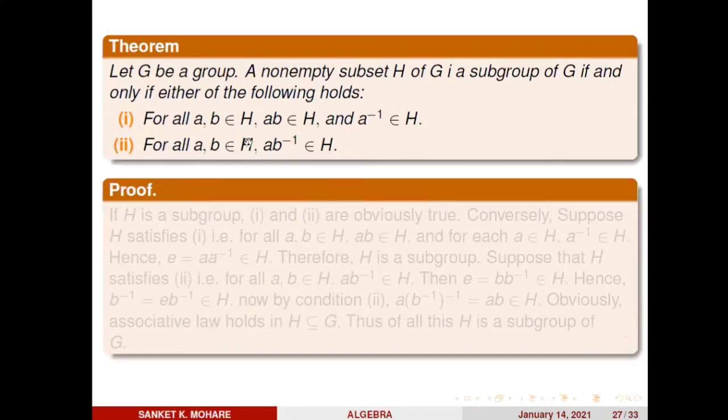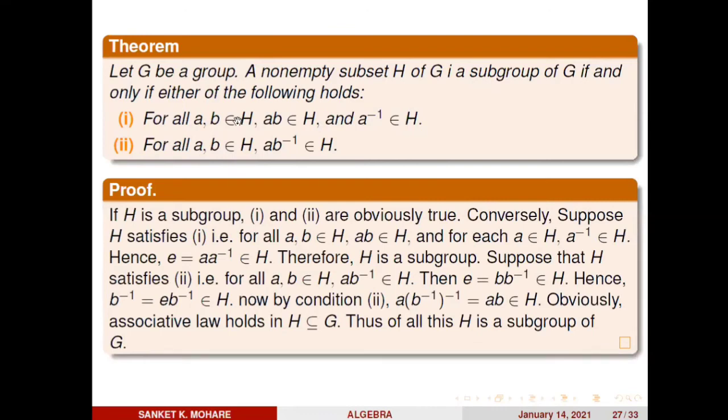First we assume H is a subgroup and prove these two conditions. Then we assume these two conditions hold and prove H is a subgroup of G. So first, suppose H is a subgroup. H is a subgroup means H is a group. H forms a group, and then obviously by the definition of group, H is closed and H possesses an inverse for every one of its elements. That's why the first condition obviously holds.